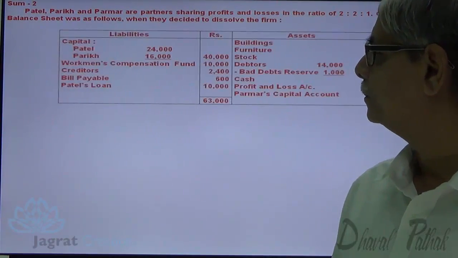Today, let us start with one sum on dissolution of a partnership firm. Look at the sum.